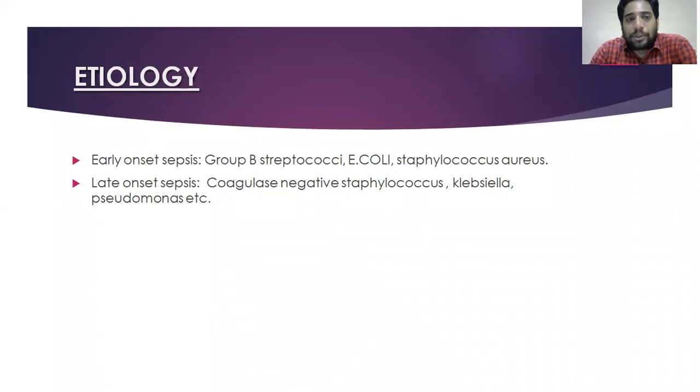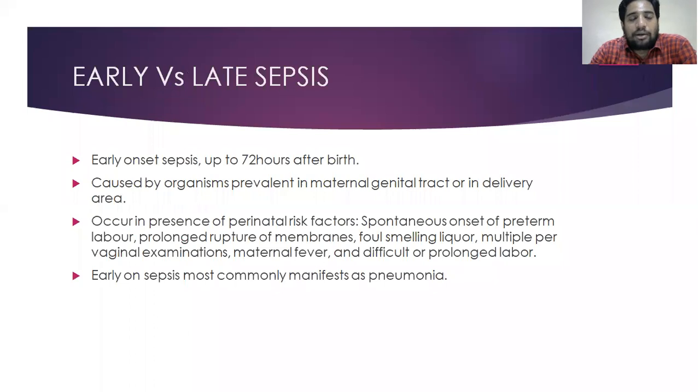These organisms also depend on the onset. In early onset sepsis, group B streptococci, E. coli, and Staphylococcus are more common. In late onset sepsis, coagulase-negative staphylococci, Klebsiella, and pneumonia are most common. And what is early sepsis versus late sepsis?